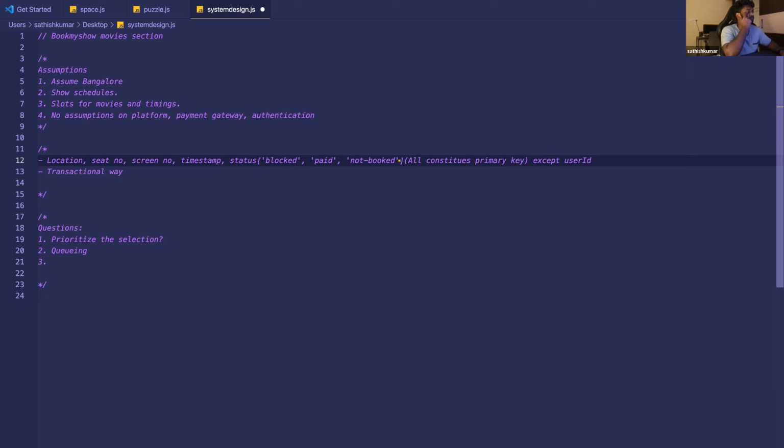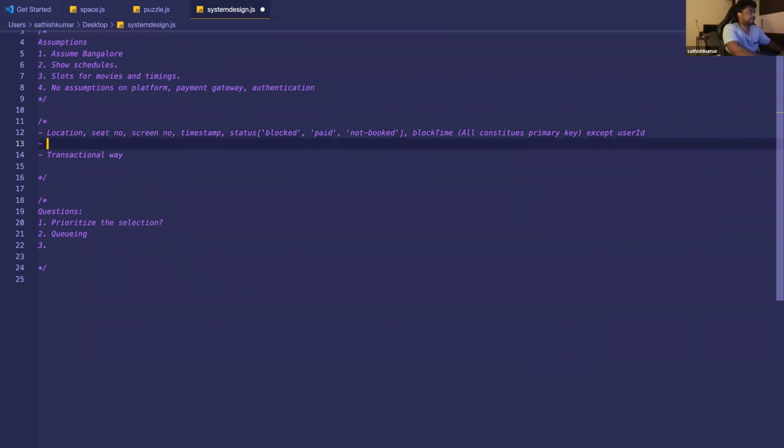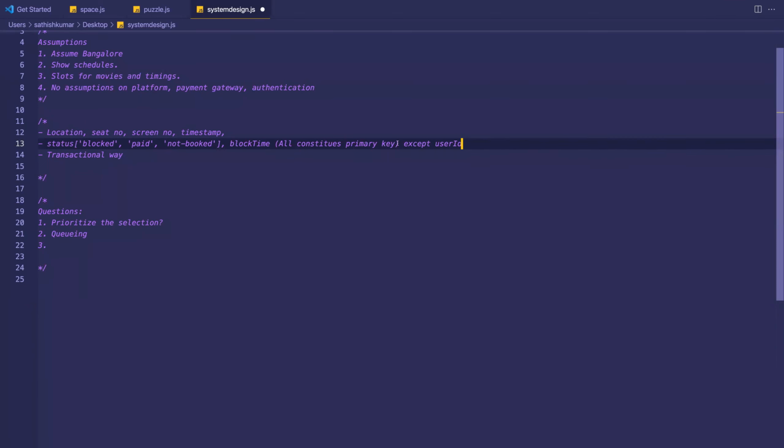Release thing, what we can do is run a batch process every minute on the database which checks. We'll probably need one more column, the block time. So the non-primary key columns are user ID, status, which is either blocked or confirmed, and the block time, right? Okay. So every minute you have this cron job that runs. It says select star where block time is more than 5 minutes in the past.